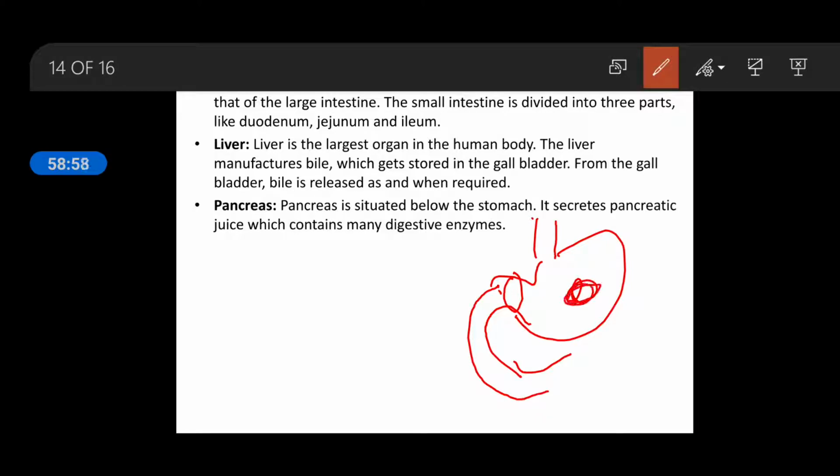Because you know the food here is going through churning. After churning, it comes into the small intestine, but it does not come in bulk. A very small amount of food is coming into the small intestine because of this sphincter. So a small amount is continuously coming in.